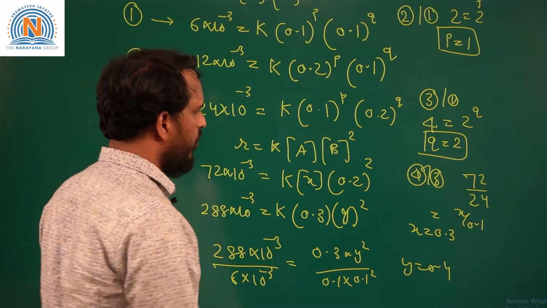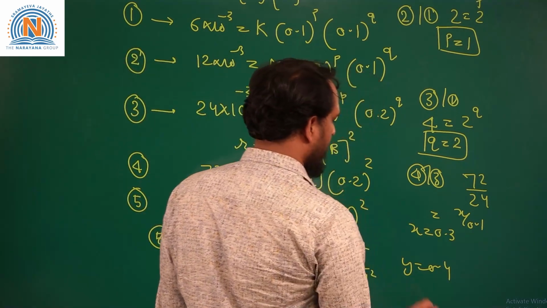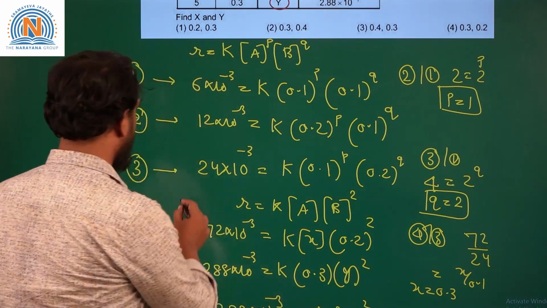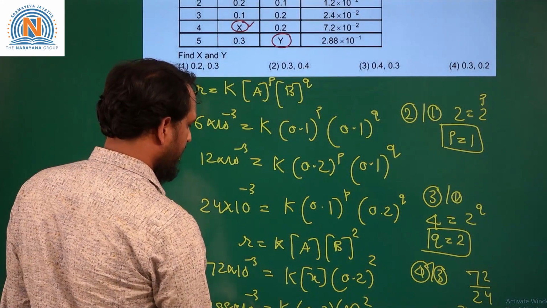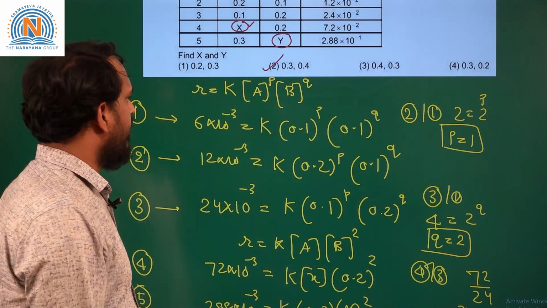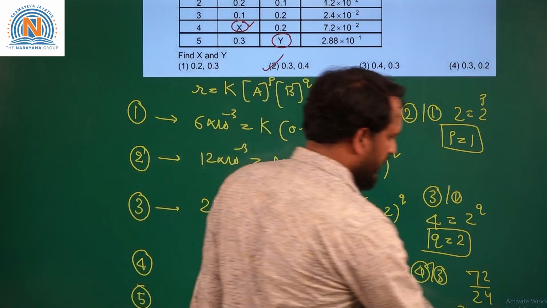So, we need to calculate what is the value of x and value of y. X is 0.3 and y is 0.4. So, that is given in option 2. Okay. So, we will move to the next question.